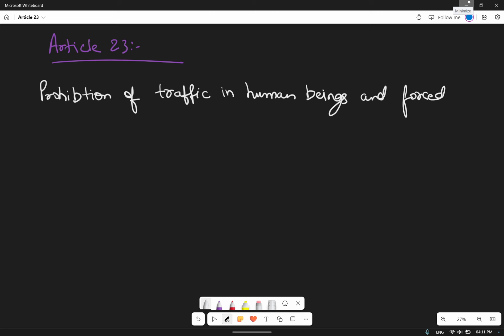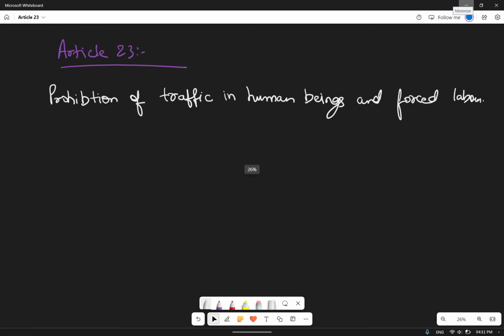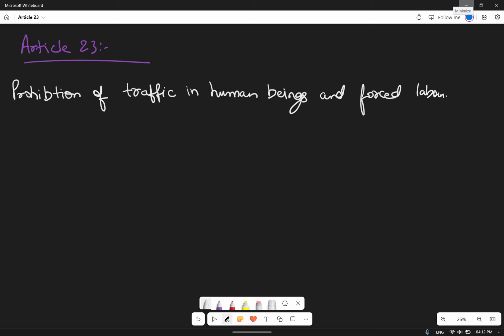What do we understand by things like the sale and purchase of human beings, which happens multiple times? Forced labor, bandhua majdoor kind of things, we can still sometimes see in villages. That kind of thing is prohibited as per article 23. What does this traffic mean? This traffic means buying and selling.